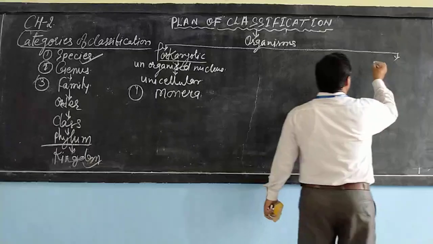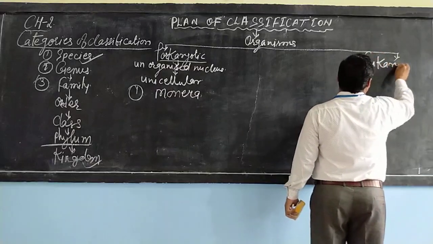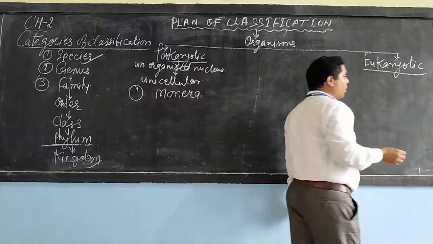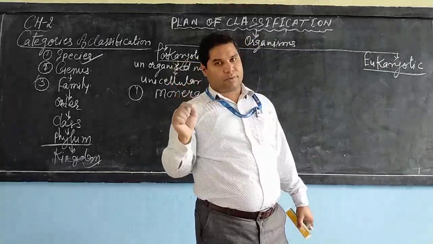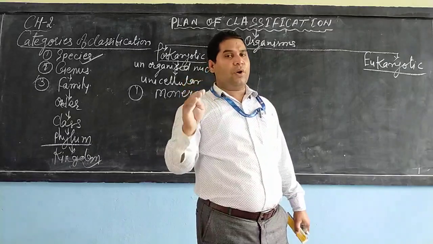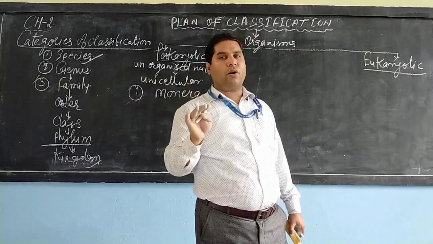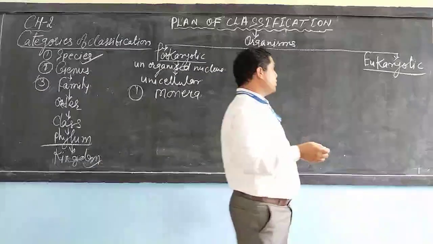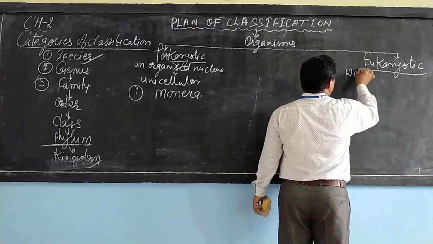Next is the eukaryotic. What do you mean by eukaryotic? Those living organisms in which the nucleus is well developed, and all the cell organelles are found in the cell or in the cytoplasm. So eukaryotic means a well organized nucleus.